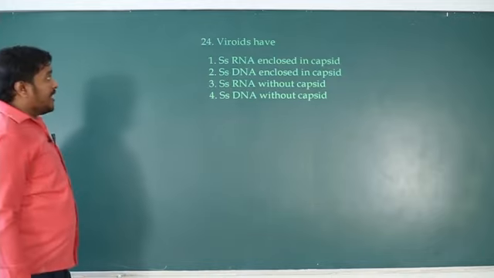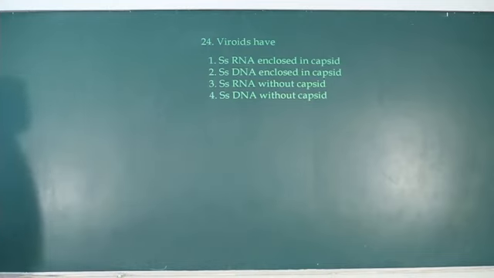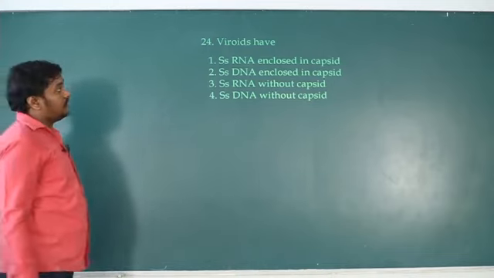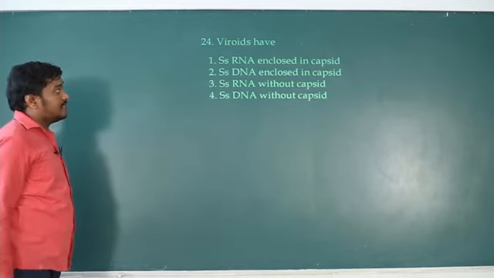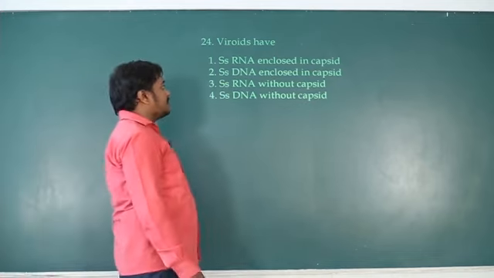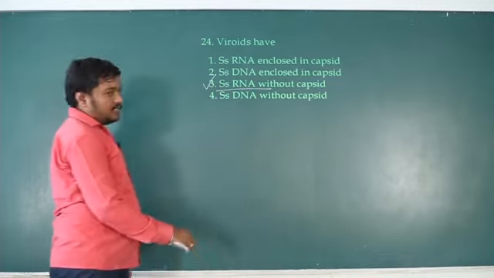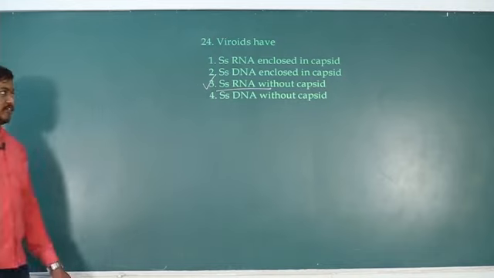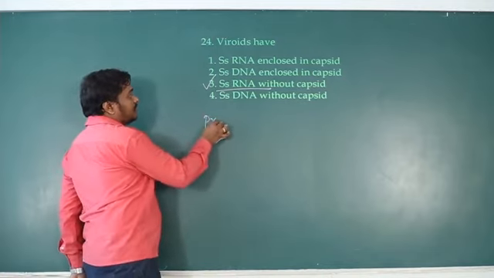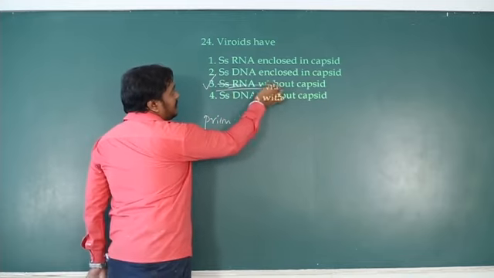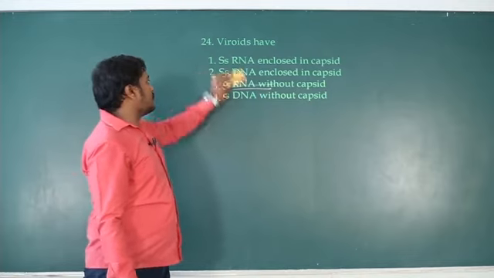So viroids have only genetic material without protein coat. They have single stranded RNA without capsid, so only genetic material is infectious here. Whereas in the opposite case, that is prions, genetic material is absent but the capsid is infectious. Okay, that is the difference between virus and prions.